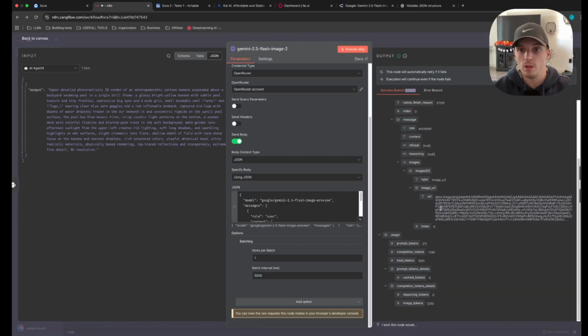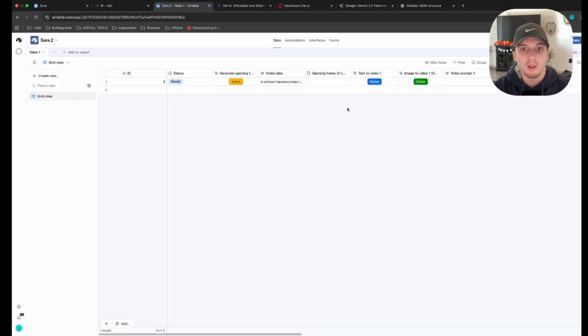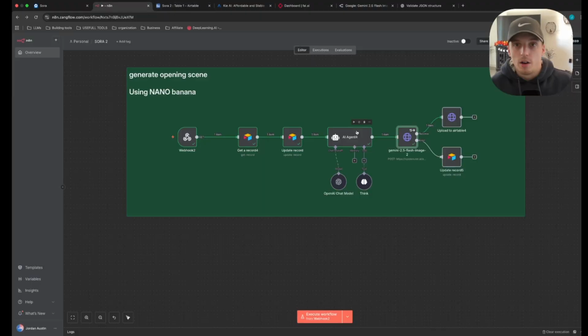Now, what do we do with this image? Well, if we go back to our Airtable here, we have an opening frame attachment field. We need to figure out how we get that image URL into our attachment or opening frame field. Airtable kind of sucks for this. They don't have an organic integration where you can just upload files to your bases. So we had to do this custom in an HTTP request. Very simple to set up. I'll show you here in a second.